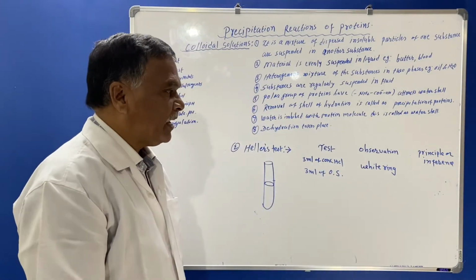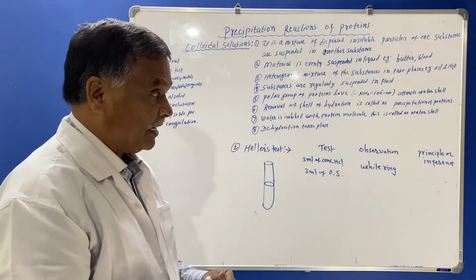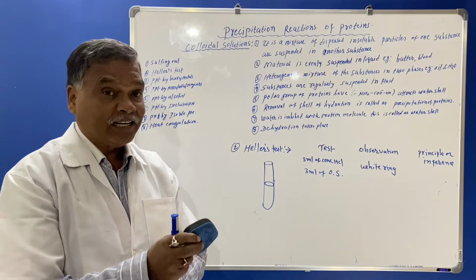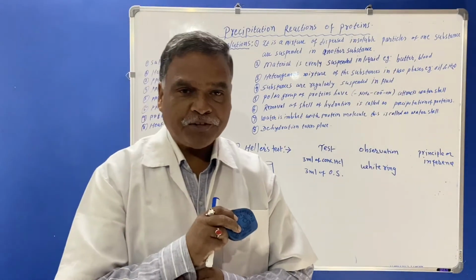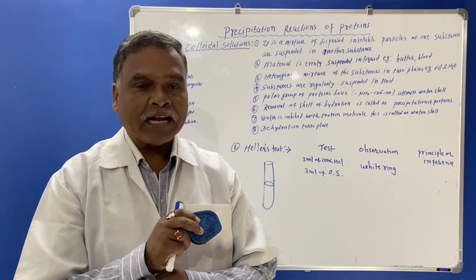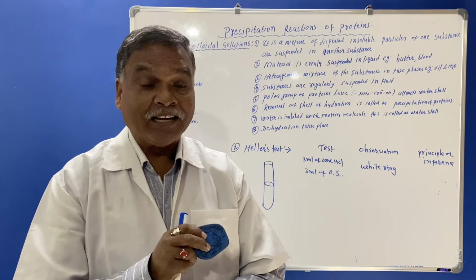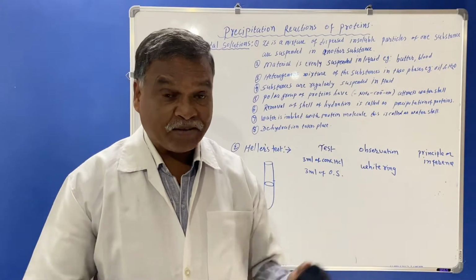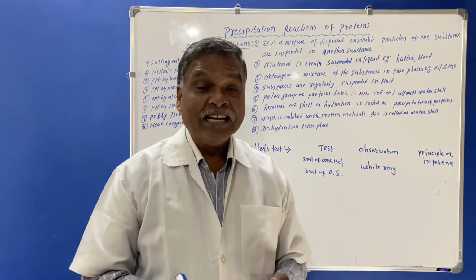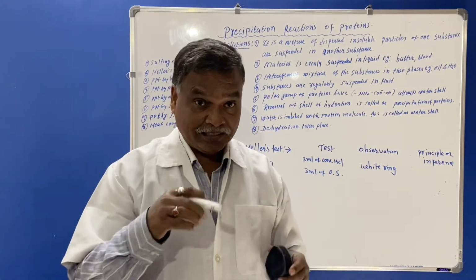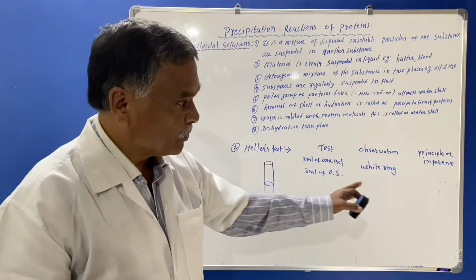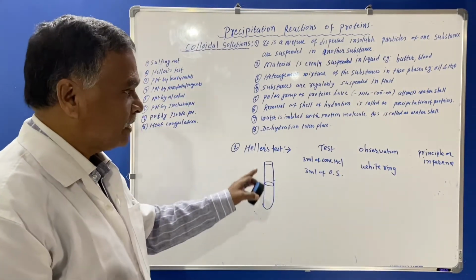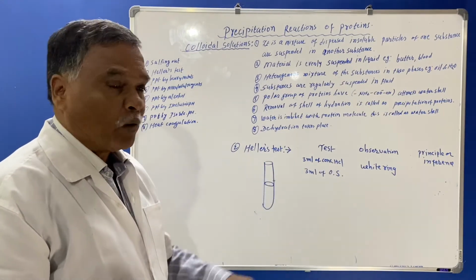And why does this white ring appear here? It is a must to tell the principle or inference of the test. Most of the time the principle, the inference, is asked by the examiner in the examination. So that is important for viva purposes, which is called table viva, or in grand viva also they can ask a question like this: why does this white ring appear?